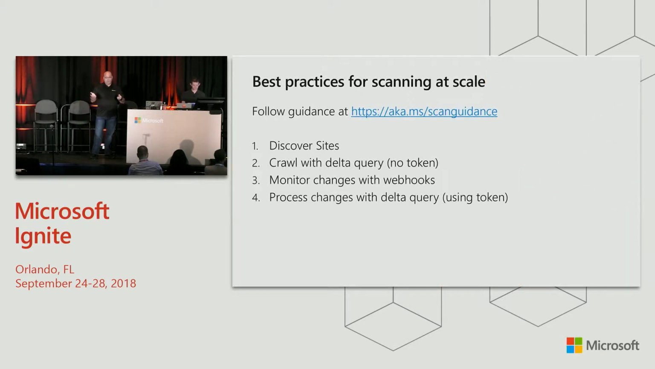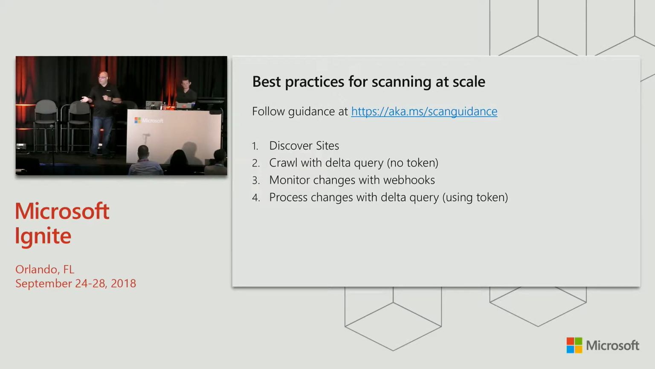So last week, we published new guidance at aka.ms/scanguidance. And the guidance boils down to these 4 steps that you need to take. 1 is just discover the sites that you want to actually scan. 2, use the Delta query feature of Graph with no token to do the initial crawl. And so when you call Delta query with no token, what it does is it enumerates everything that's in the drive that you're looking at. So you'll be able to get the initial crawl list in the way that we have most efficiently exposed to you without having to traverse the list individually. So this will give you one call that you can make and get the whole list.